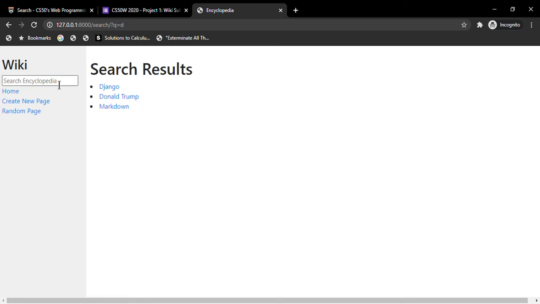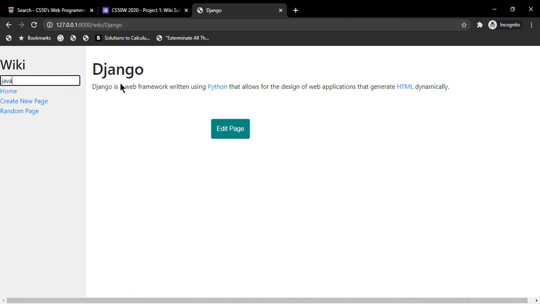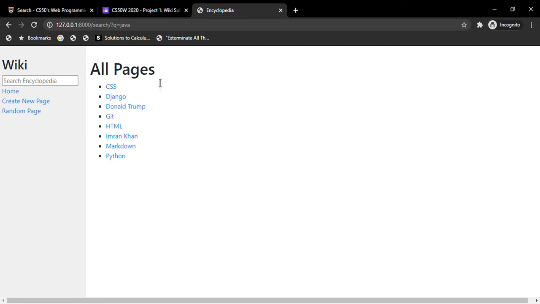Now what happens if I type in a query that exactly matches a title that currently exists? If I type in Django, then I'm redirected to that particular title. And if I type in a query that is not an existing title, like Java, then I'm redirected to the home page.